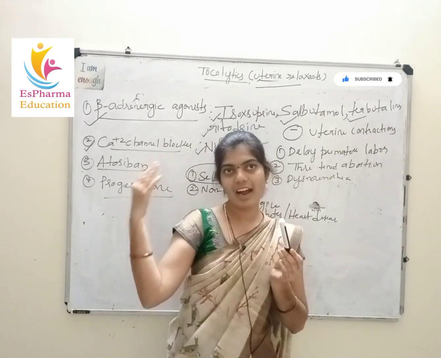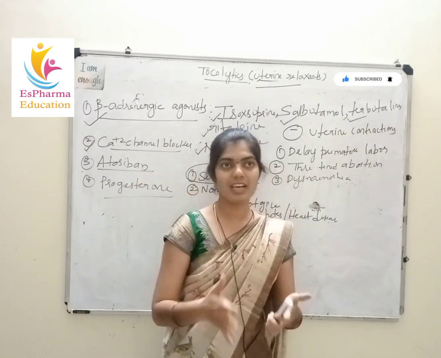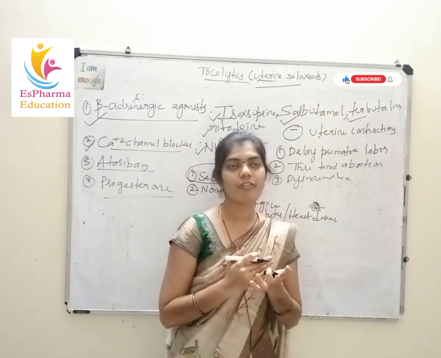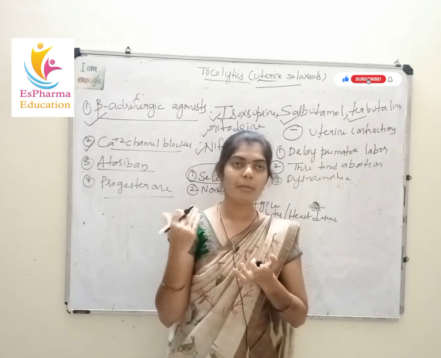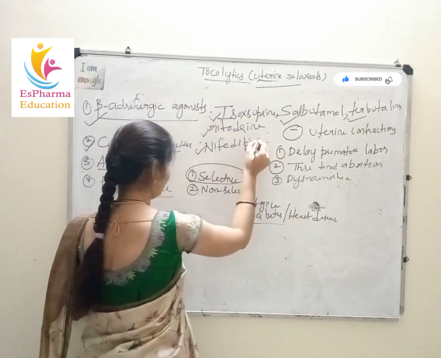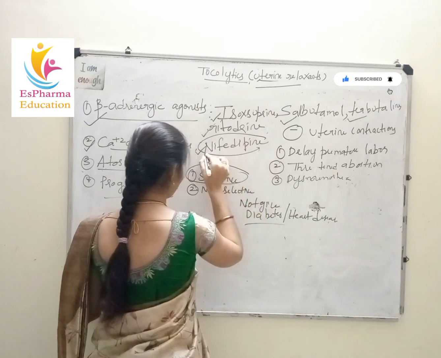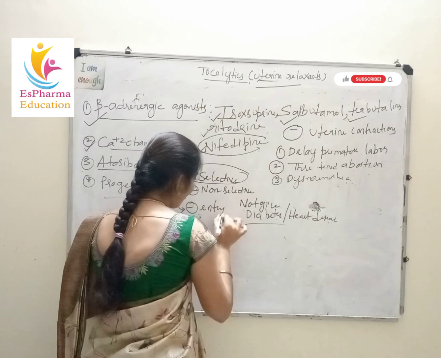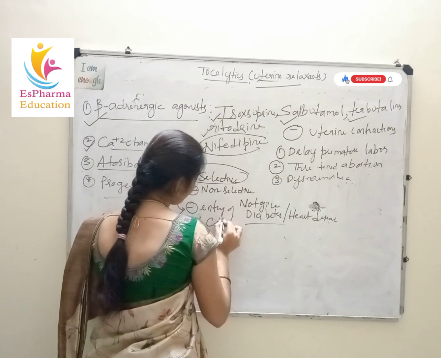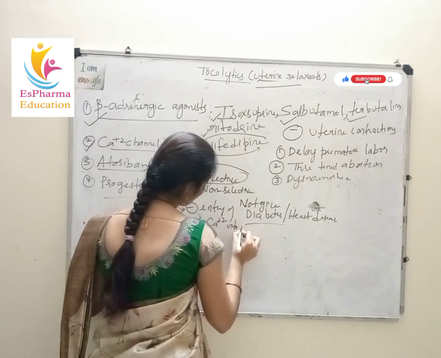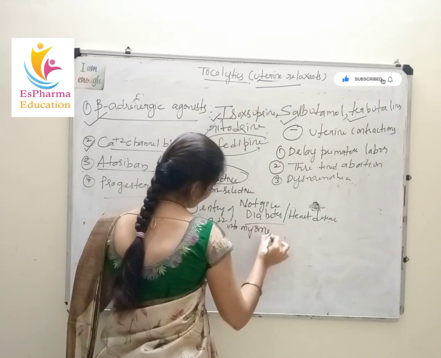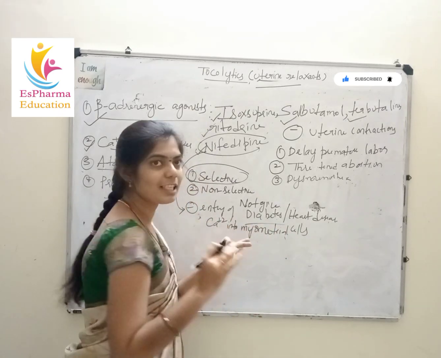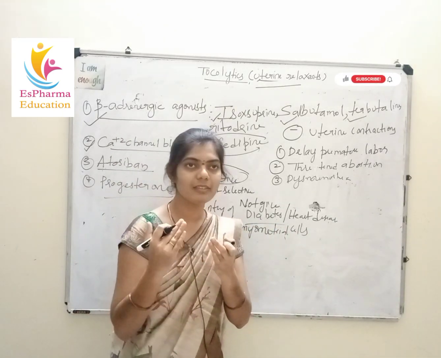The activity nifedipine shows on our uterus is that it mainly inhibits the entry of calcium ions into myometrial cells. This is the main mechanism of action of nifedipine.